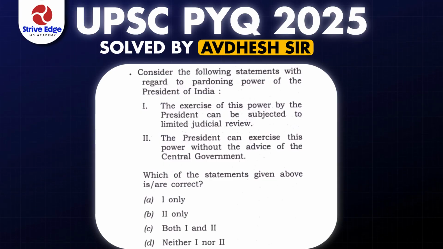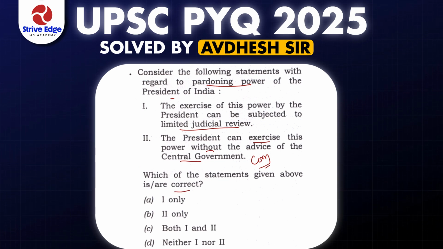Question of Prelims 2025. It's a very important question. Consider the following statements with respect to the pardoning power of the President of India. So the pardoning power is to be discussed. The first statement says the exercise of this power by the President can be subject to limited judicial review. The second statement says the President can exercise this power without the advice of the central government or Council of Ministers, right? Now, which of the following statements are correct? So the correctness of the statements is to be seen.